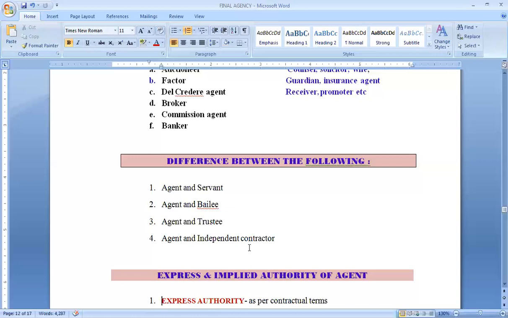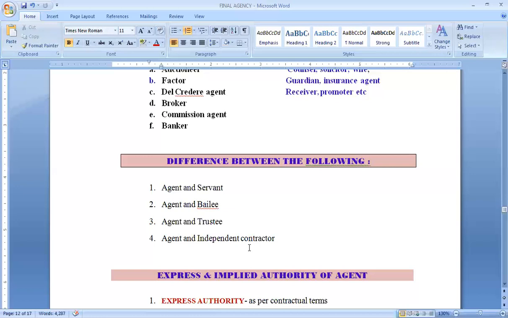Then comes agent and independent contractor. An independent contractor is the one who is given certain directions and control, but the agent in that case will be doing everything as per his own understanding and whatever way he wants to do. But in case of an independent contractor, he does not merely undertake to perform that task, he will also use his complete discretion to do it the way he wants to.